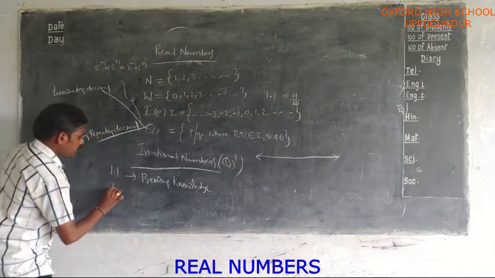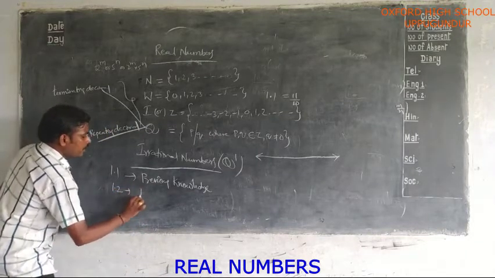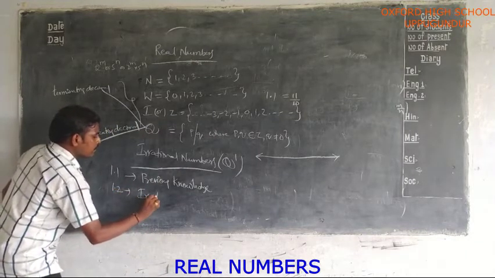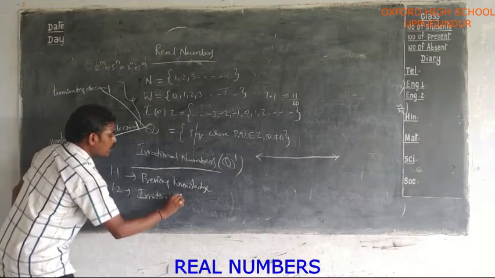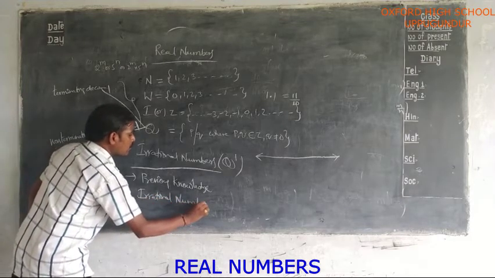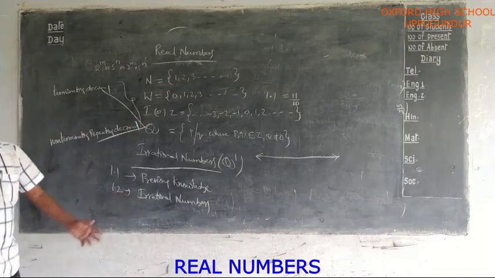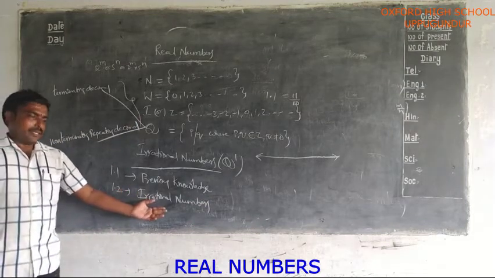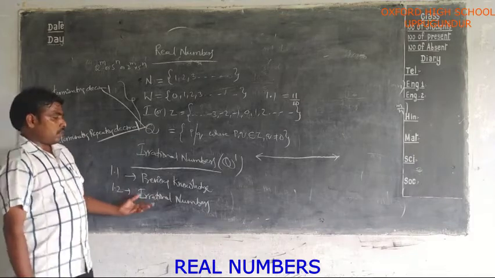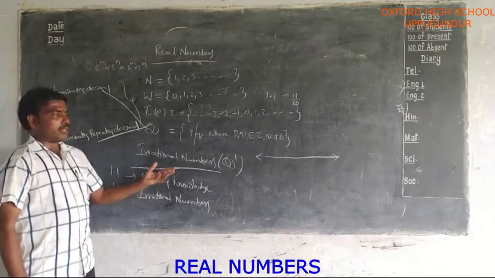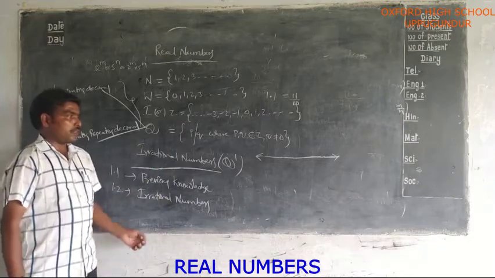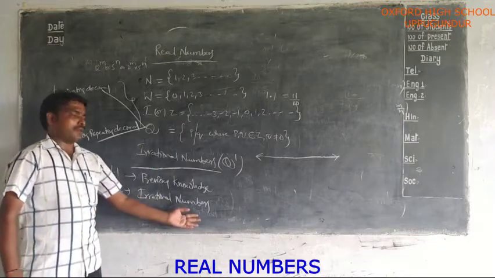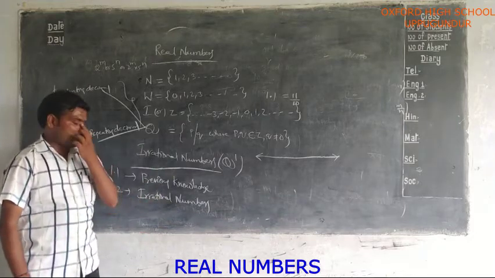Exercise 1.2 is based on irrational numbers. In this exercise 1.2, first of all you have to know what irrational numbers are. Numbers which are not rational are irrational numbers. Again, decimal forms of irrational numbers are non-terminating, non-repeating decimals.